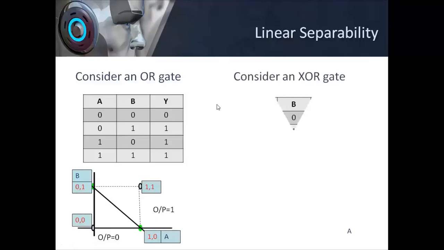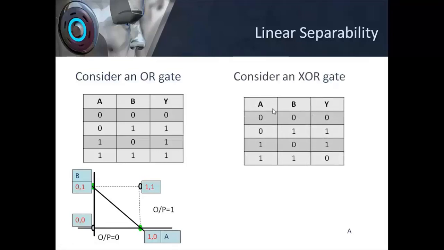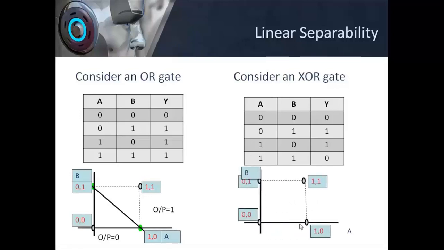Now on the other hand, consider an XOR gate. This is the truth table for the XOR gate. What is the logic? If either of the inputs is 1, output is going to be 1. But when both my inputs are at the same logic level, 0 or 1, output is going to be 0. Now on similar lines as we did for OR, if we plot these in a 2D plane, on this axis I plot A, on this axis I plot B. I have these 4 points which show the 4 possible values of inputs A and B.